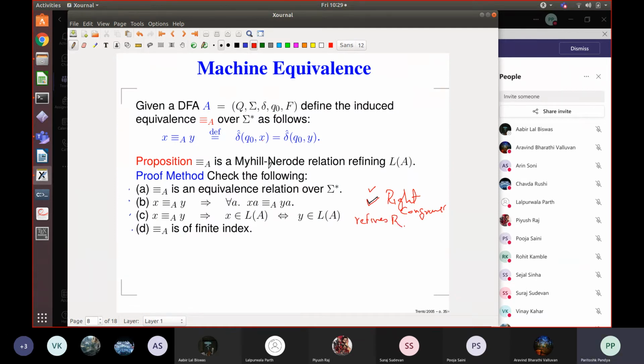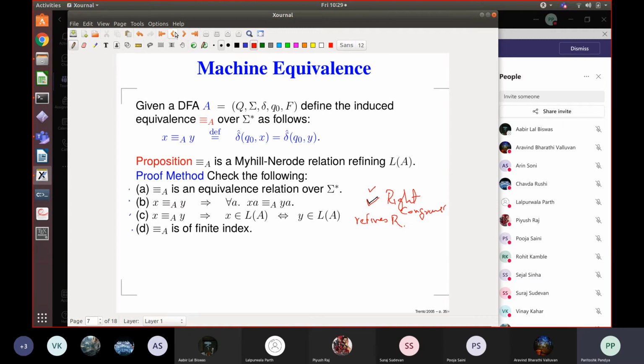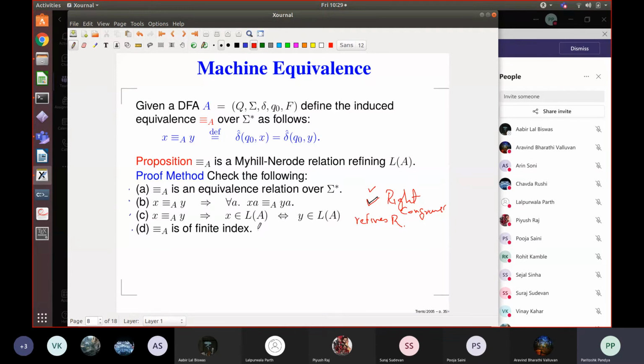And the fourth thing is, how many equivalence classes does our DFA, our equivalence relation, have? One for every reachable state. In our example, we had 4 reachable states, so we had 4 equivalence classes. So the number of equivalence classes is finite. When this equivalence relation has only finitely many equivalence classes, it is said to be of finite index. These are complicated names that mathematicians use because this kind of idea occurs again and again in mathematics.